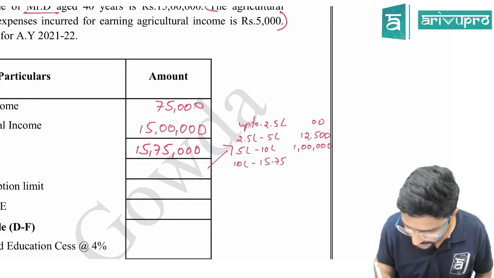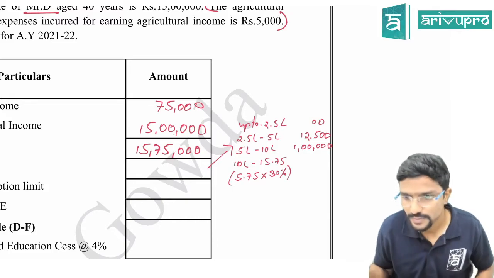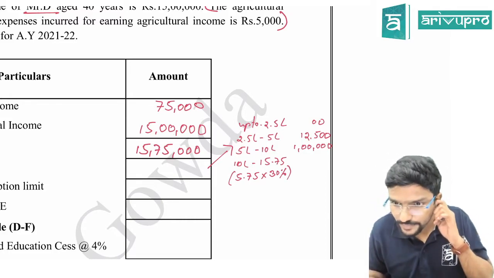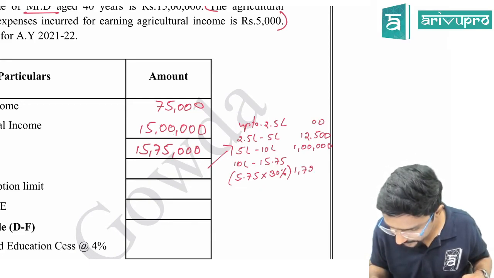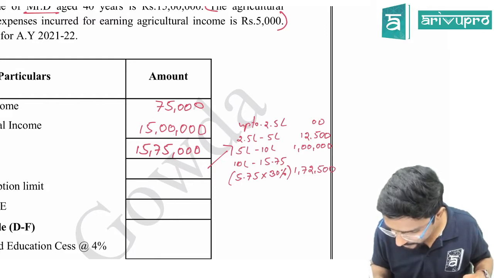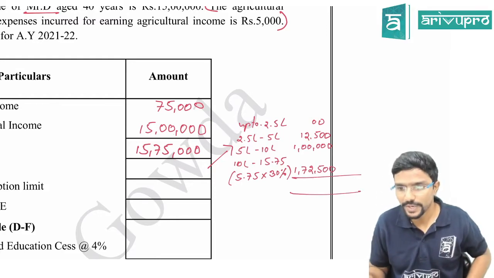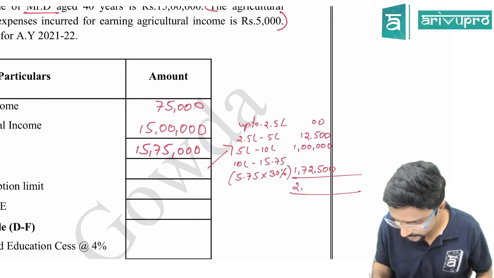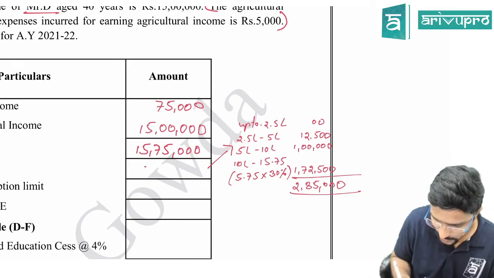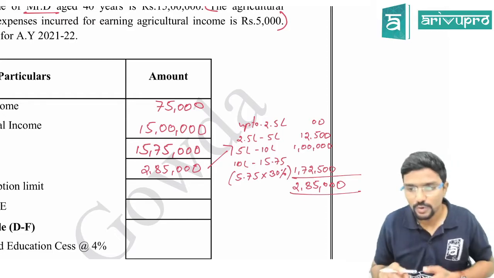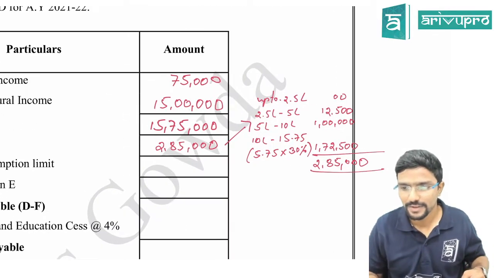15.75, how much guys it will be? 5,75,000 into 30%. How much this figure? 1,72,500. Give me the total figure here. 2,85. Okay. So here I will take 2,85,000. Hope you guys have understood the calculation.